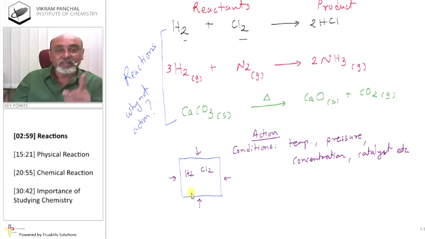So in reaction, results are known. For example, if you put H2 and Cl2, you will definitely get HCl in the box. Follow? It is not possible for H2 and Cl2 to control the reaction.